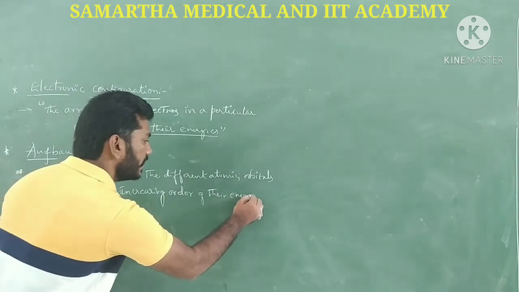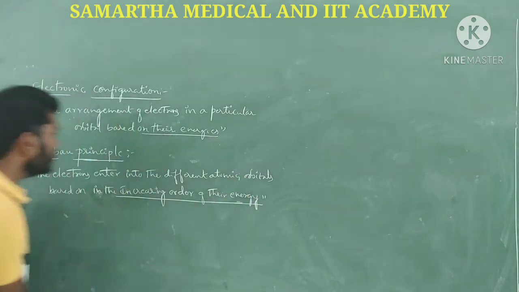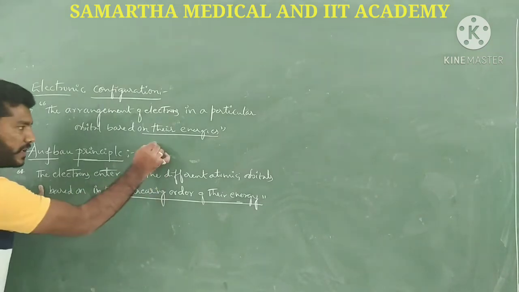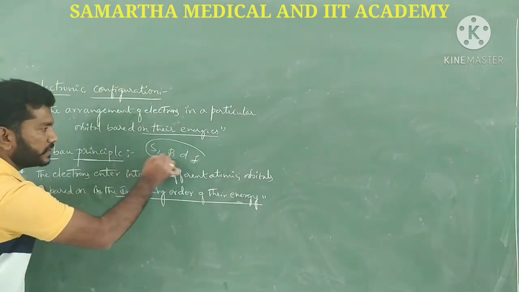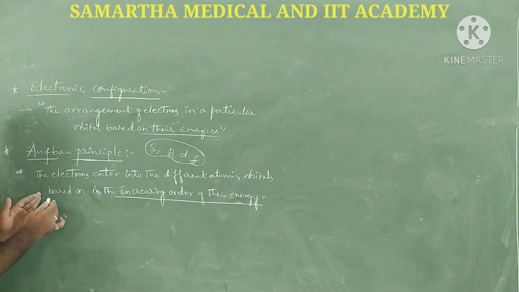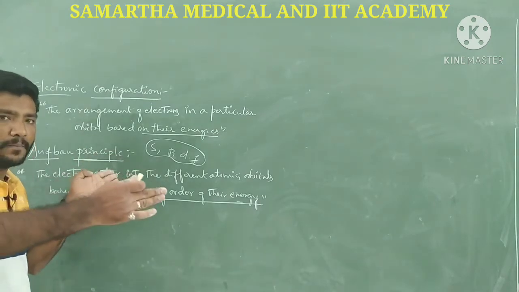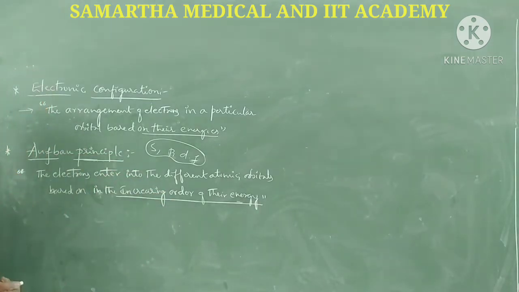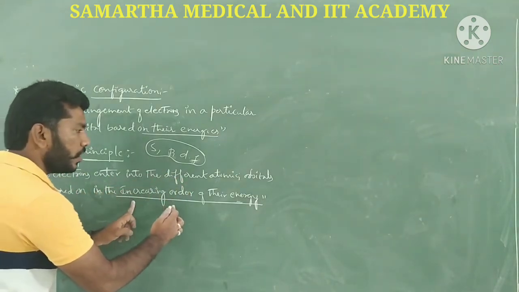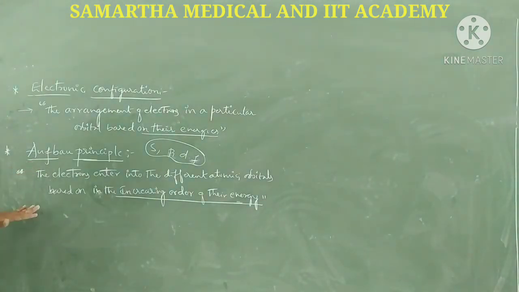This is the key point, guys: increasing order of their energy. If an electron enters among S, P, D and F, it depends completely on the increasing order of their energies. Increasing order means from lowest to higher, and we have to maintain this order. This is the Aufbau principle.